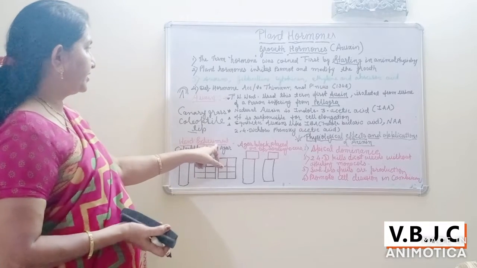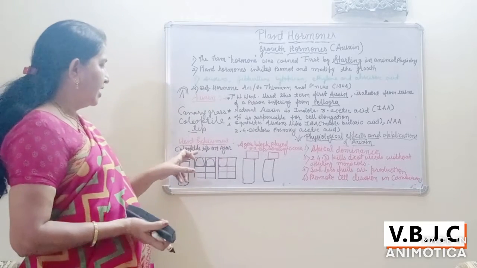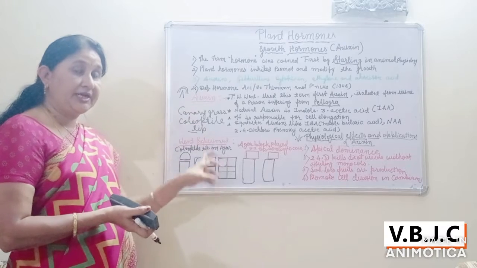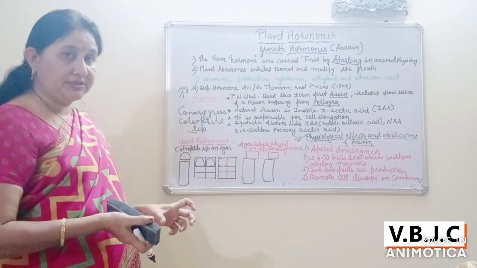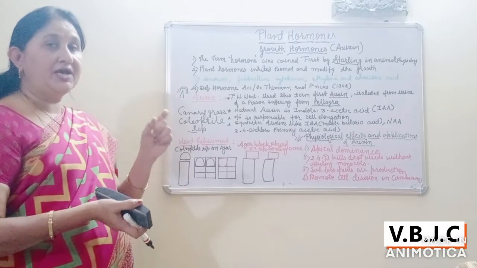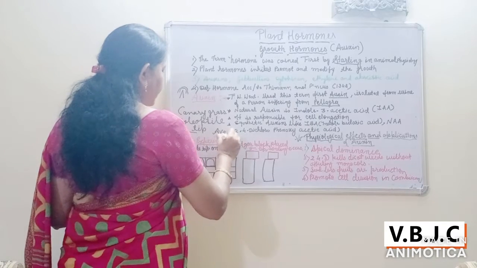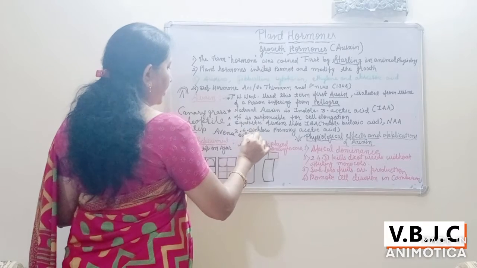This Went experiment was in 1928. Now he performed the experiment and successfully isolated the auxin from the coleoptile tip of Avena sativa. Avena sativa is the monocot plant that Went took, the oat plant.